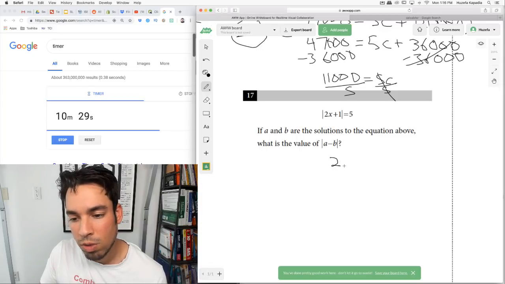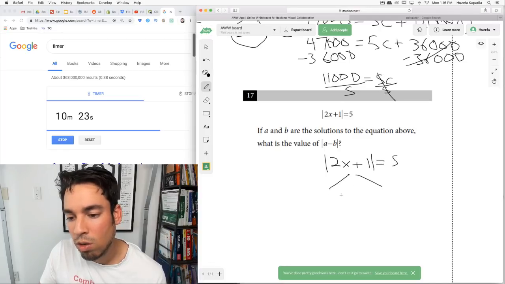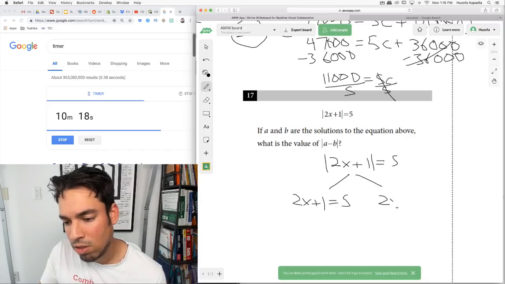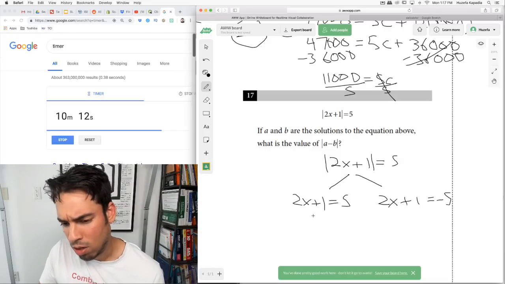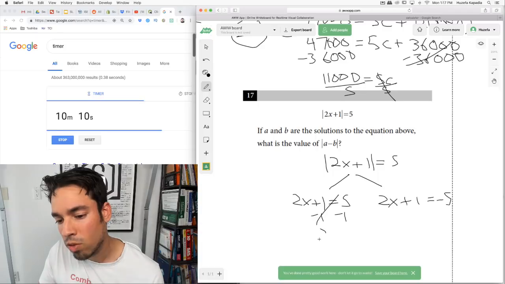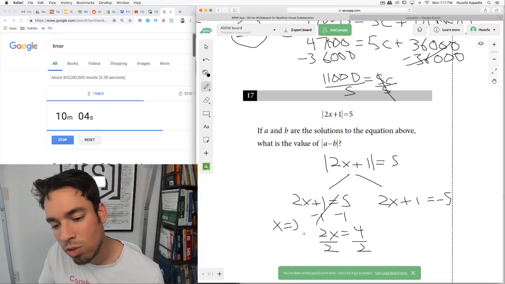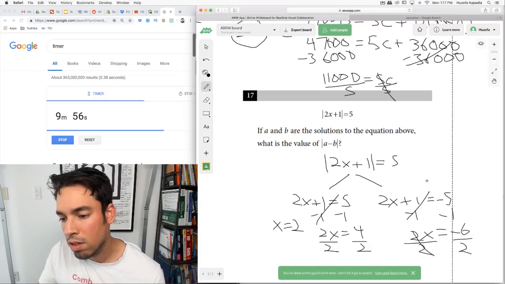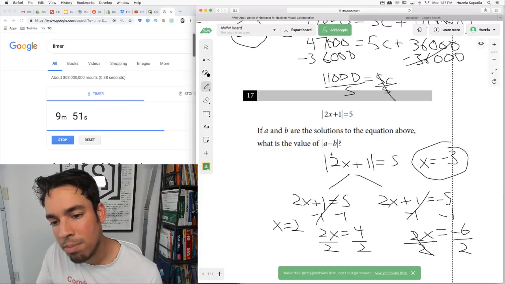Okay, first of all, let's solve this. How do we solve an absolute value problem? We first have to bifurcate, meaning split it into 2 equations. The first one is 2x plus 1 equals 5, just regular but without the absolute value. Second one, 2x plus 1 equals negative 5. Flip what is outside the inequality. Now we subtract. 2x equals 4. Divide by 2, divide by 2. X equals 2. Subtract 1, subtract 1. Negative 5 and negative 1 equals negative 6. X equals negative 3.